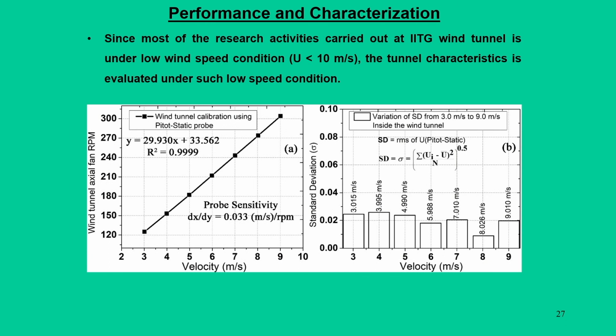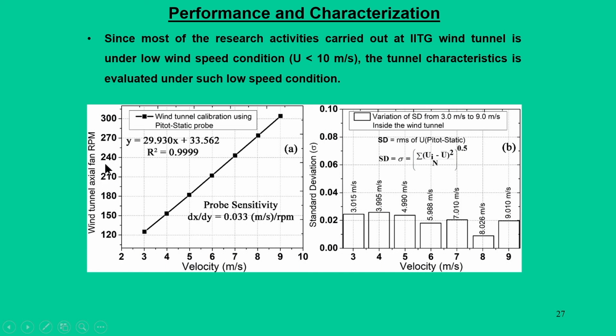There are some other kinds of studies that we also need to perform to have precise calculations, because most of our research requirements need precise data as far as accuracy is concerned. When you have a speed less than 10 meter per second and the tunnel characterization needs to be evaluated at such low speed conditions, then we must use some data-driven philosophies, based on characterizing the slope of the calibration curve, which we call the probe sensitivity.